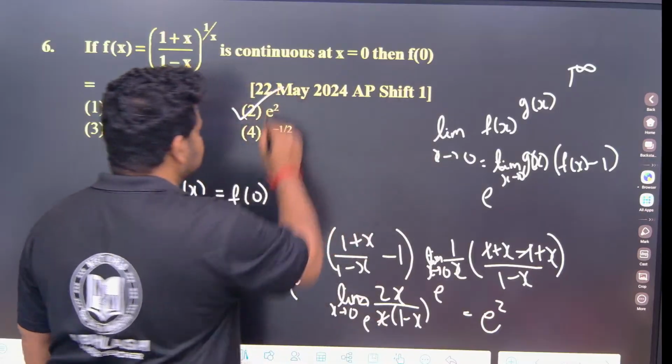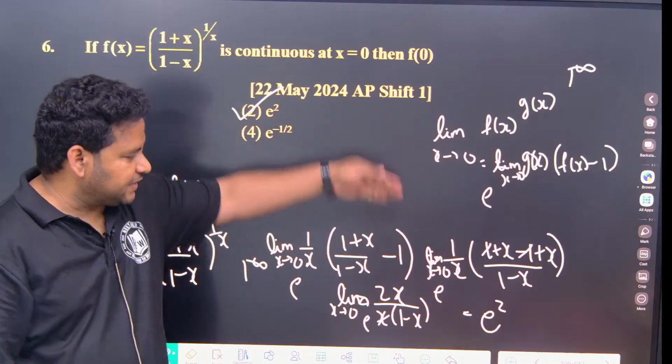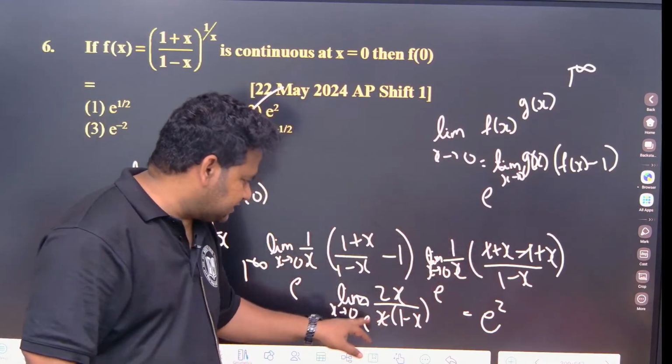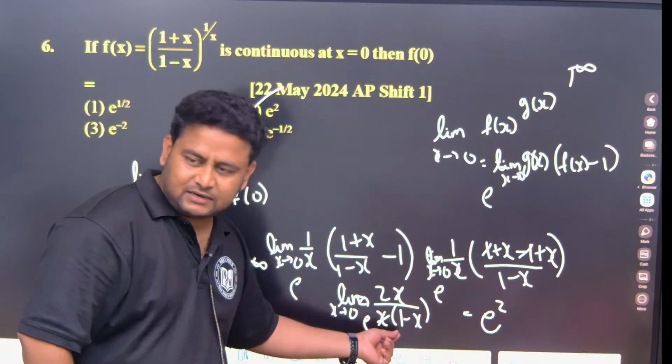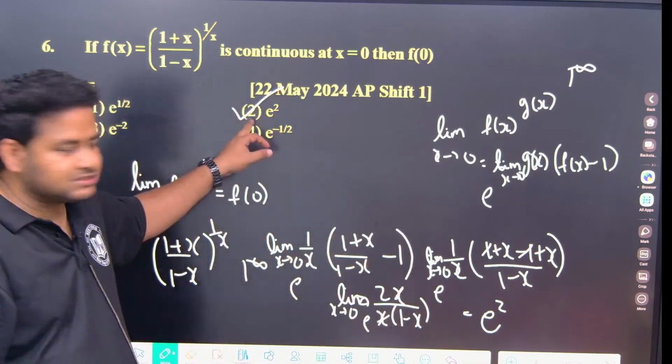What is the answer? Option 2. Very simple, no? Very simple. Just you have to know this property and you have to apply it correctly. So here if I do this, x and x will cancel. Now if I apply the limit here, x if I put 0, 2 by 1, e power 2 by 1 is e power 2 only. So the answer is e power 2.